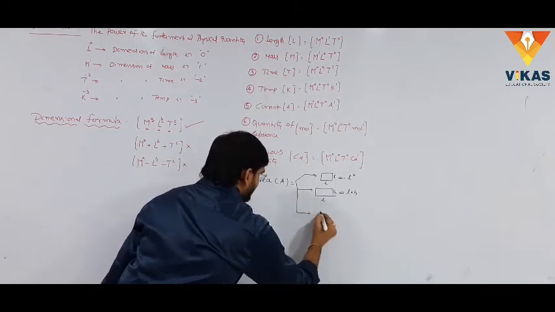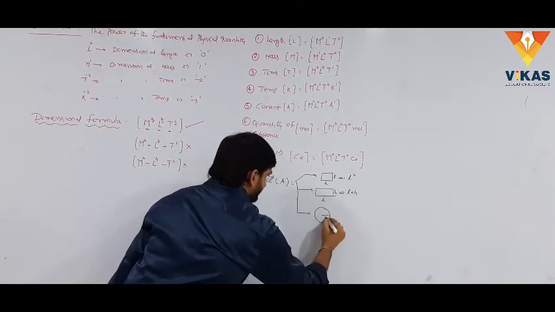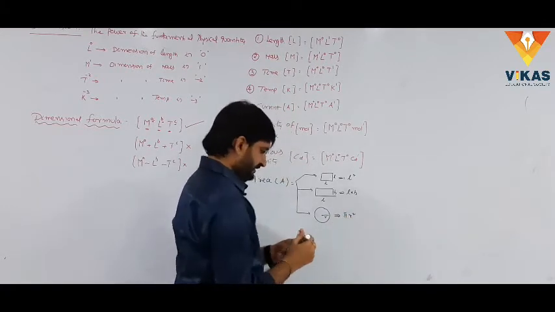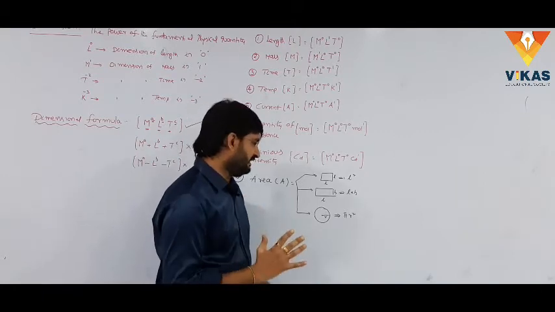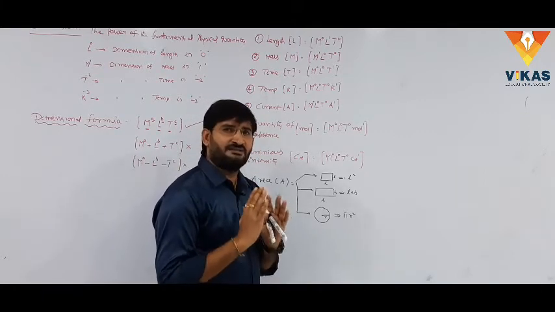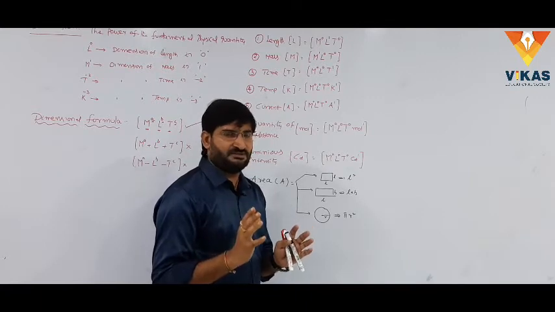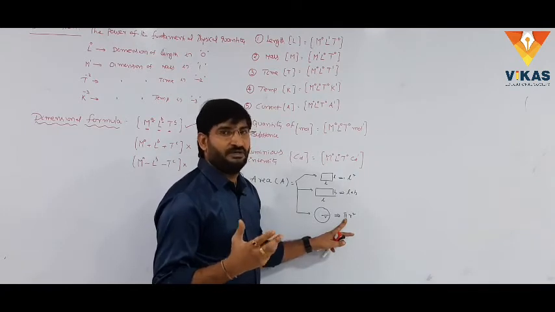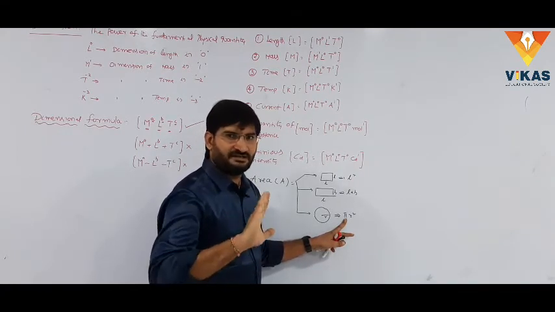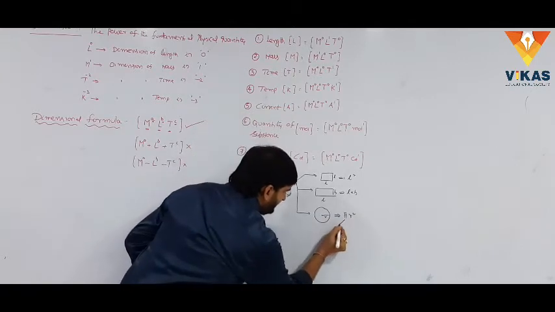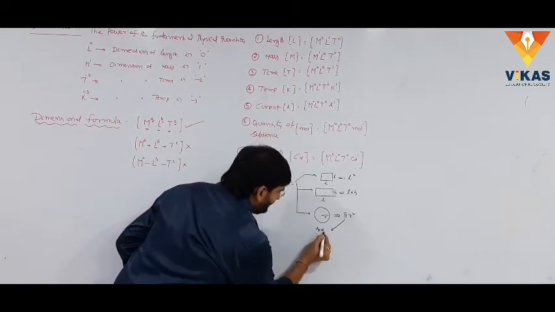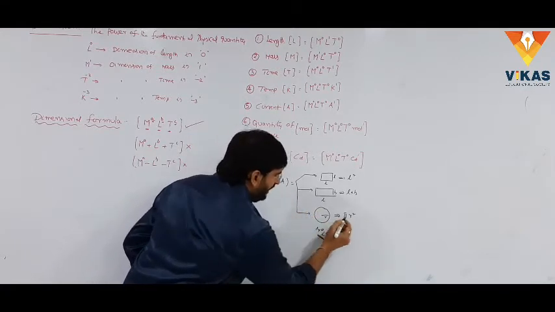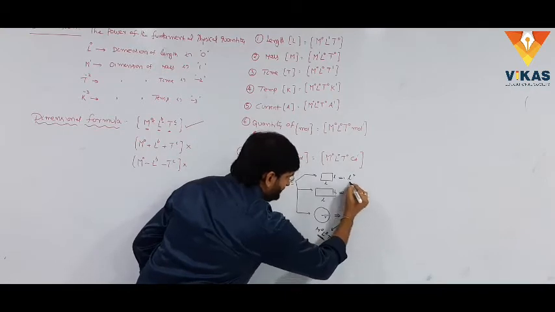Similarly, a circle is taken, with radius r. The area of the circle is pi r square. Generally, students, we observe clearly that constants don't show any dimensions. Suppose we take the value of pi. We know the value of pi is 3.14. 3.14 is a constant, and a constant doesn't show any dimensions. Simply, the dimensions of a constant will be M power 0, L power 0, T power 0. Therefore, the constant doesn't show any dimensions. Only measurable values show dimensions.